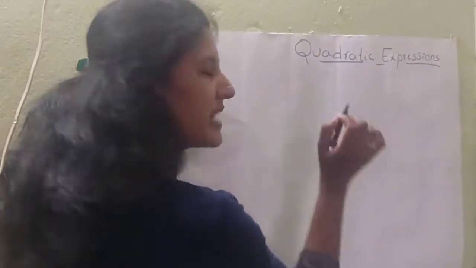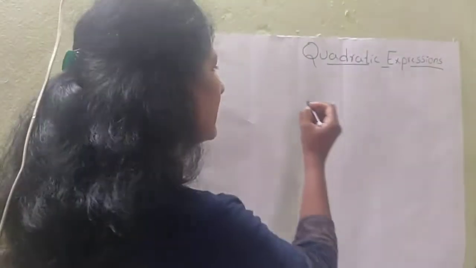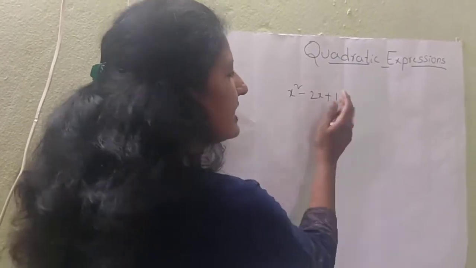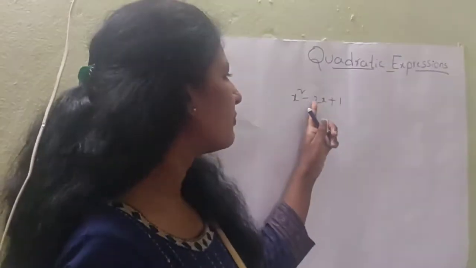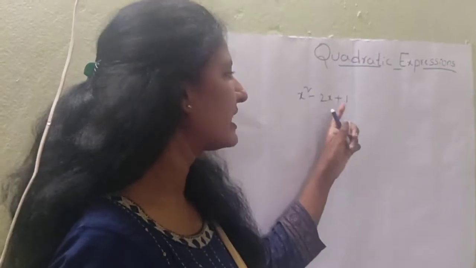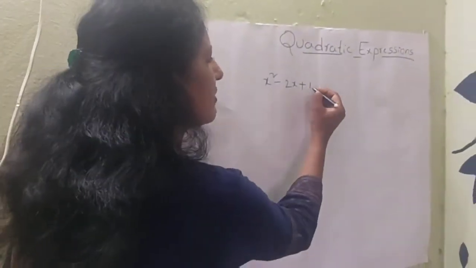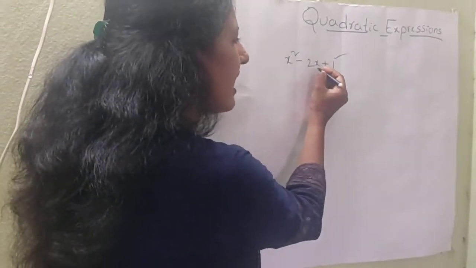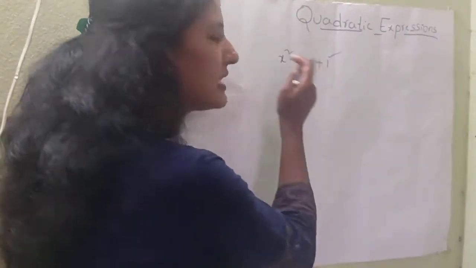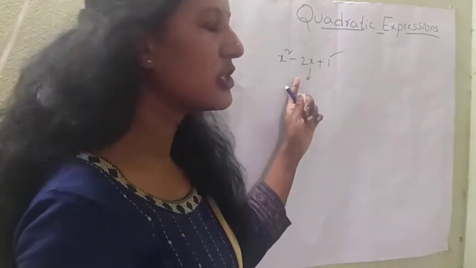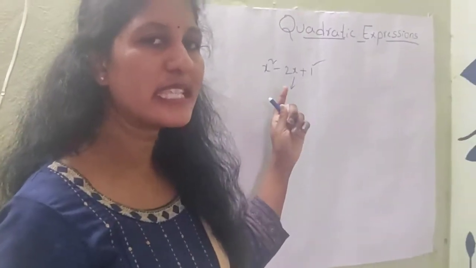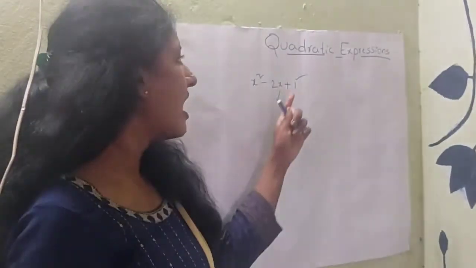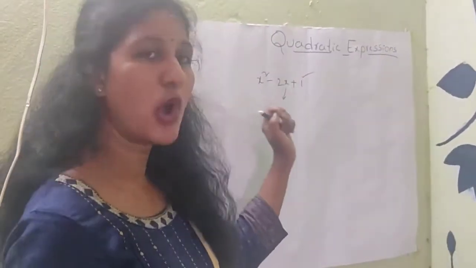For example, if I take a polynomial expression, x square minus 2x plus 1, it is a polynomial expression. Why? Because it consists of a constant and a variable. Constants are the numbers, and x is the variable in the expression. So it is known as a polynomial. There is a relationship between quadratic expressions and polynomials: a quadratic expression comes from polynomials.